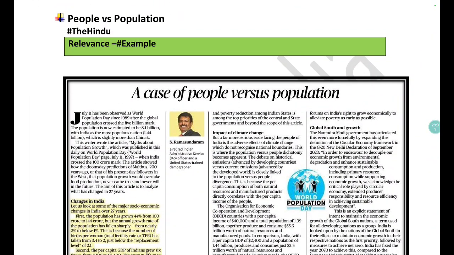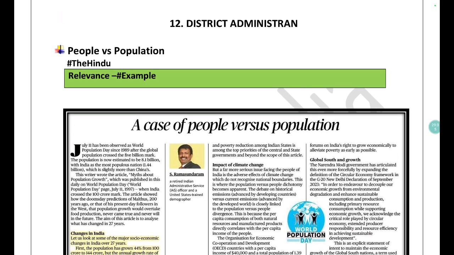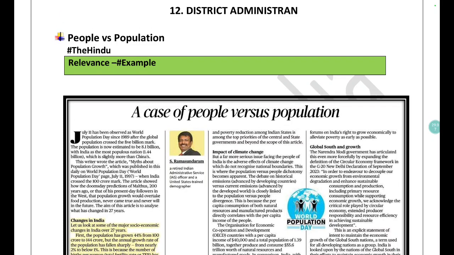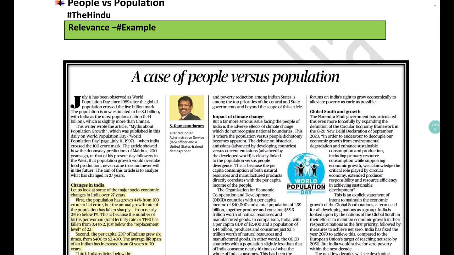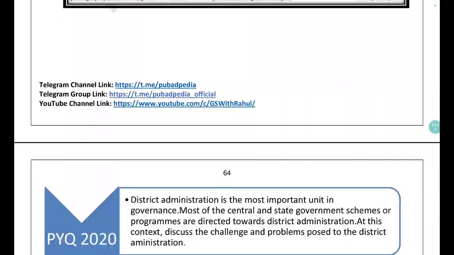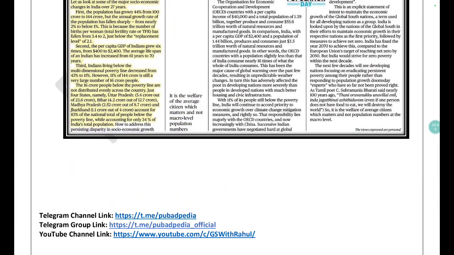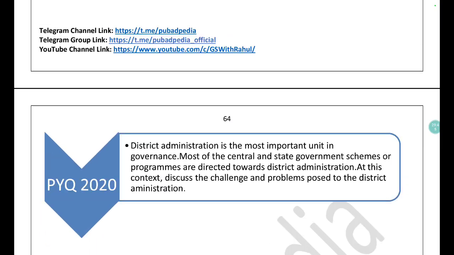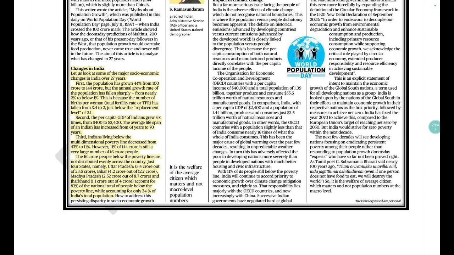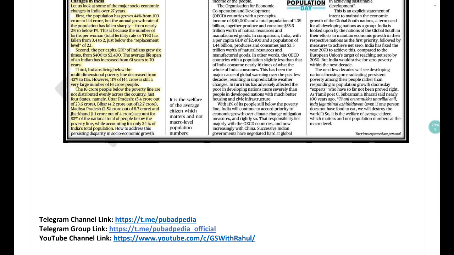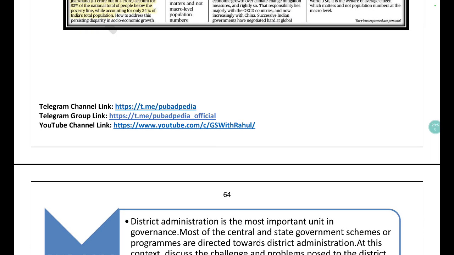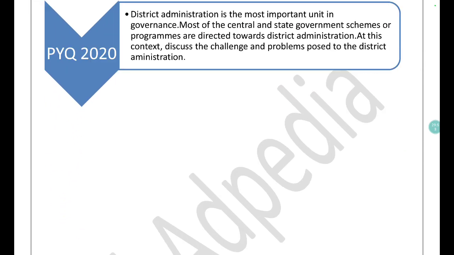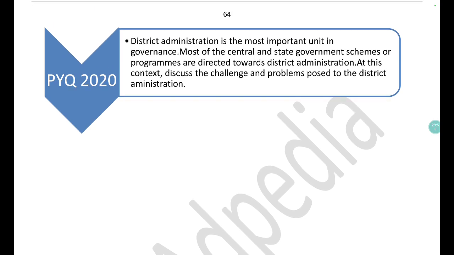Similarly, people versus population. Here, this is an interesting article insofar as the district administration is concerned, in that people and population are different. You can just go through the highlighted portion. If you are watching this from video, you can pause and read, and if you are a subscriber of PubAdpedia magazine, you have this PDF, you can just read it, and you need to understand how these things can help you in writing the PYQs as well.